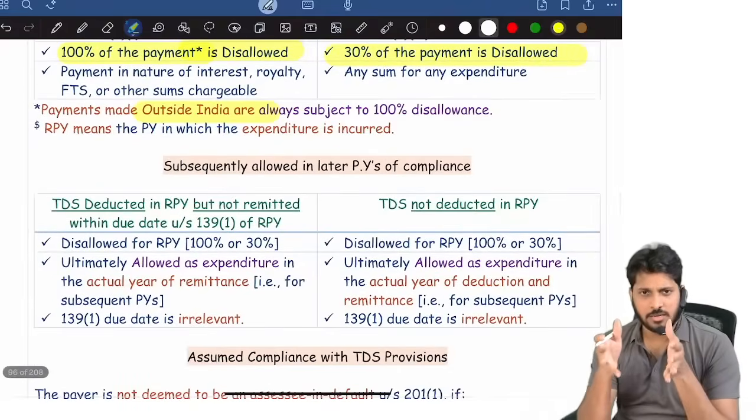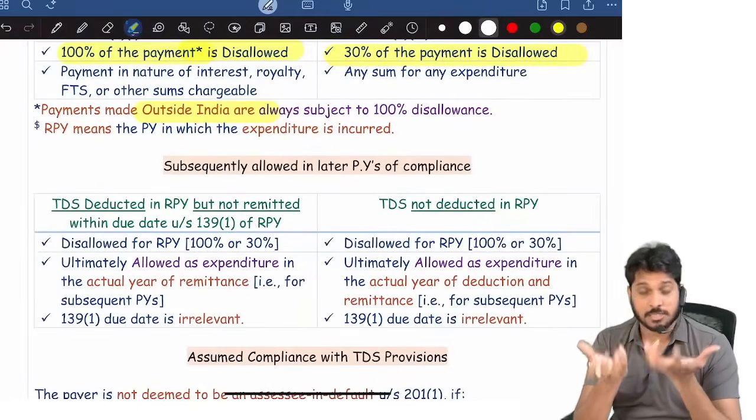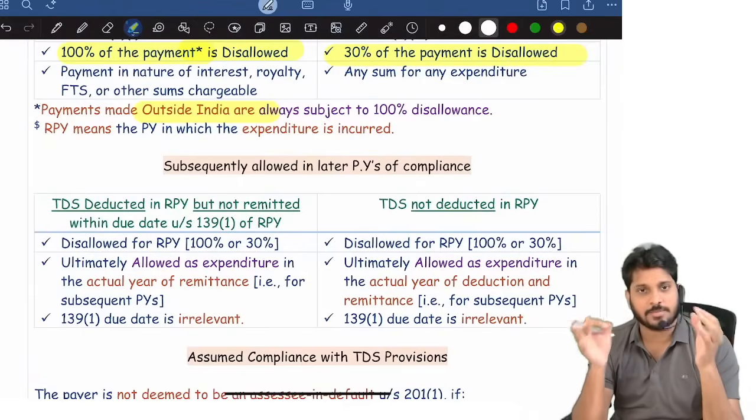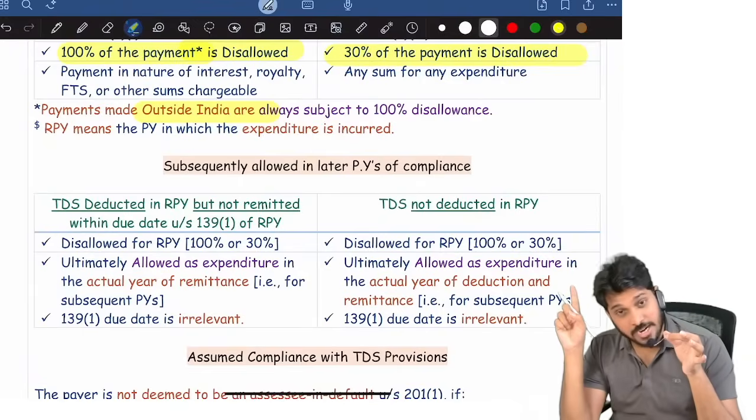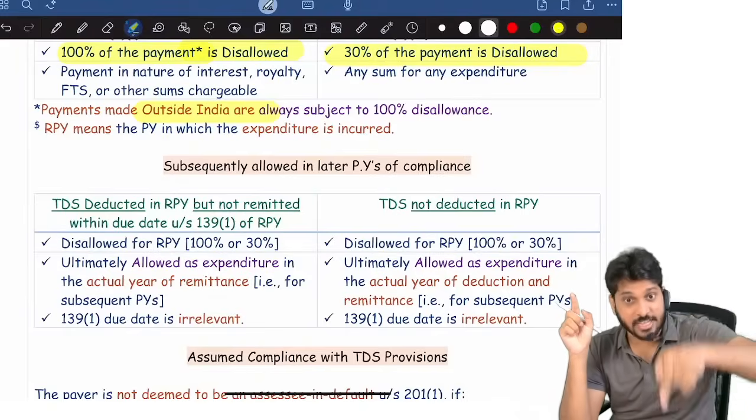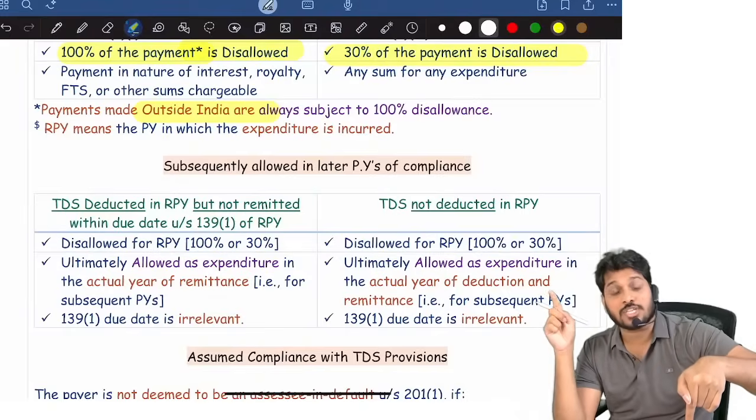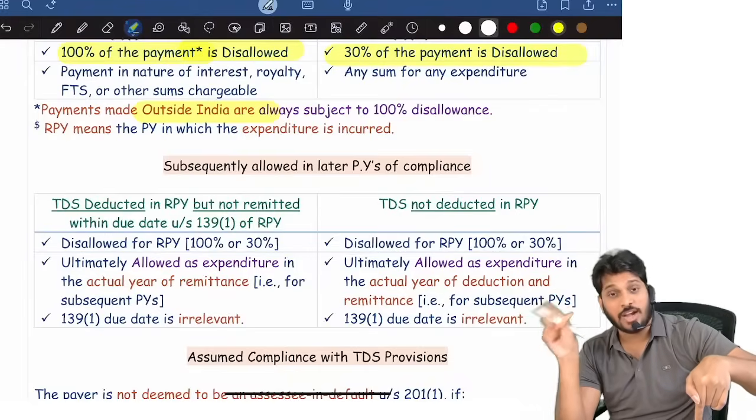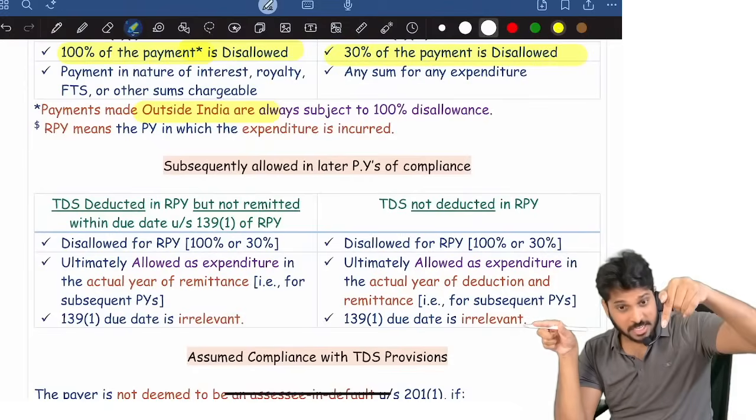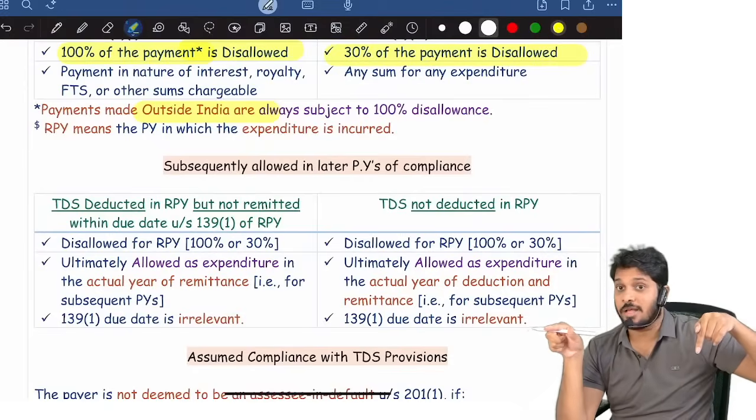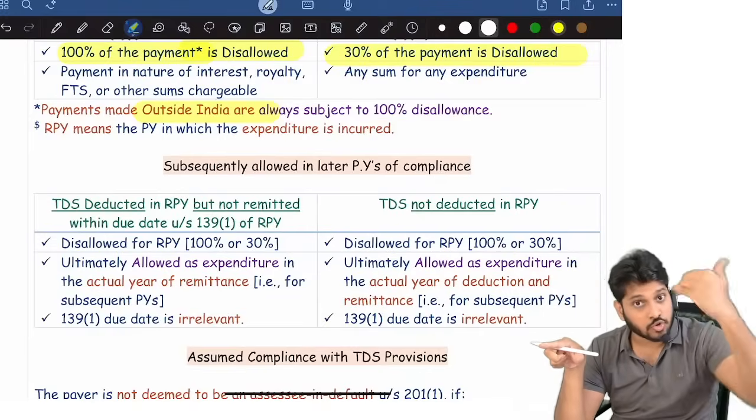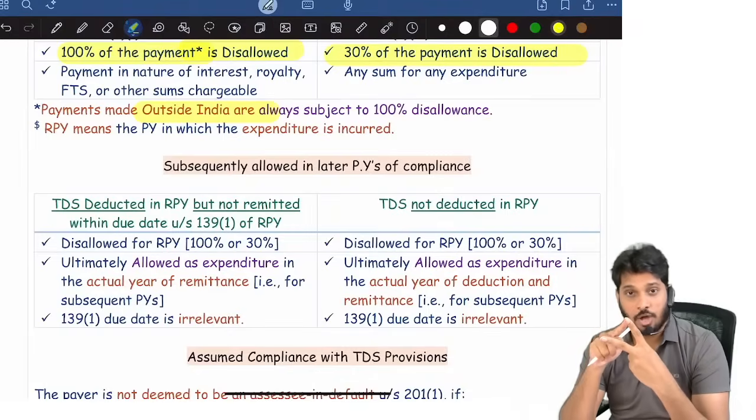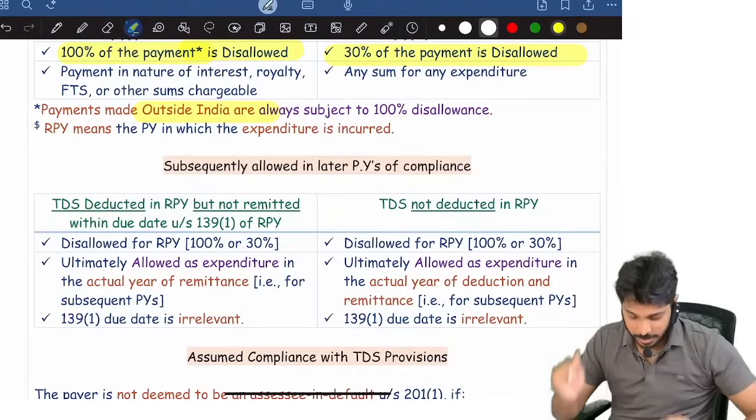So in the current year you incurred some expenditure, and you did not deduct TDS at all, or you deducted but did not remit within the due date for filing the IT return. You deducted before 31st March, but did not remit before 31st October. 31st October is the due date for filing the IT return in a tax audit case; for a non-tax audit case it is 31st July. Deducted before 31st March and not remitted is non-compliance. Not deducted by 31st March is also non-compliance. Non-compliance is of two types: not deducted by 31st March, or deducted but not remitted.